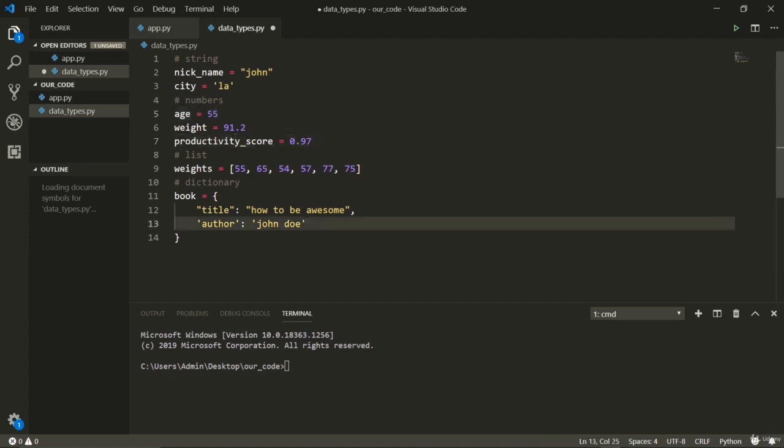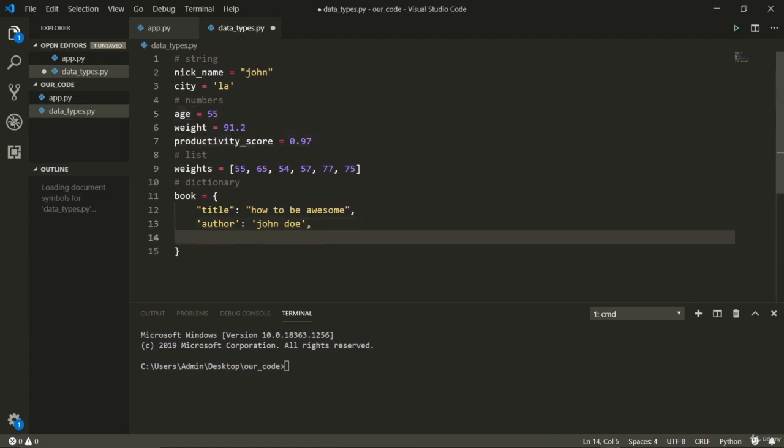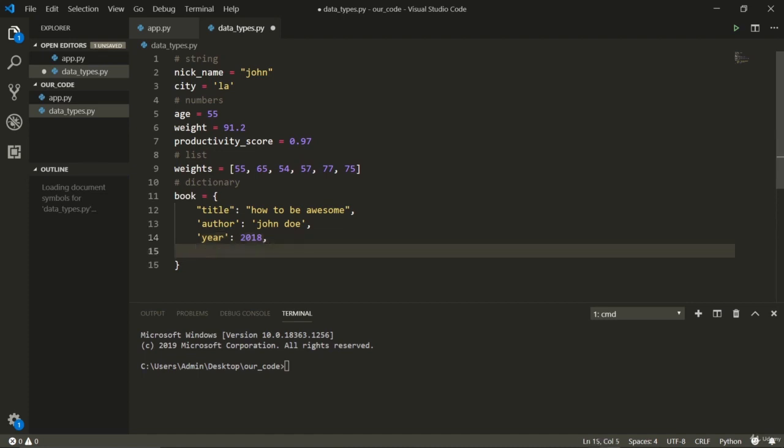I can store a number, for example, let's say year 2017, 2018, sure. You can talk about date published, and date published can be anything, 23/9/2019, cool.